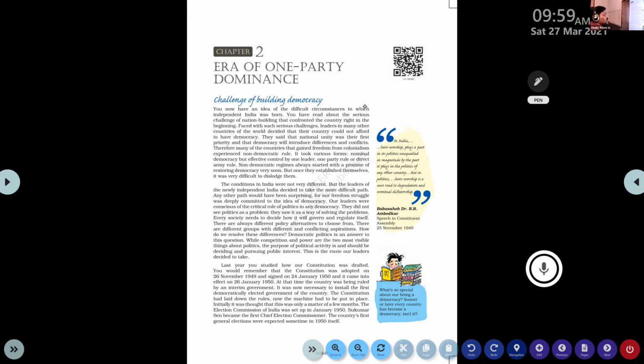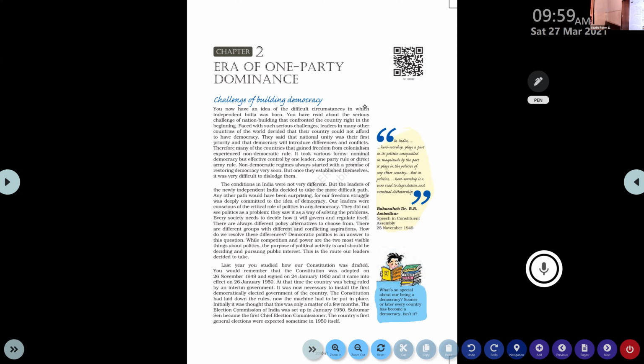In the constitution, we are able to see a number of rules and regulations related to contesting an election. Clear or not? There are various rules and regulations. The procedure is not that easy to understand, so that much practice is necessary. And we are conducting the election for the first time also. Initially, it was thought that this was only a matter of a few months. The Election Commission of India was set up in January 1950.